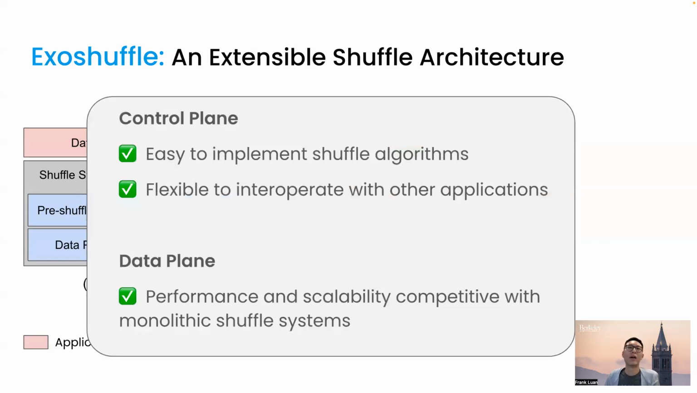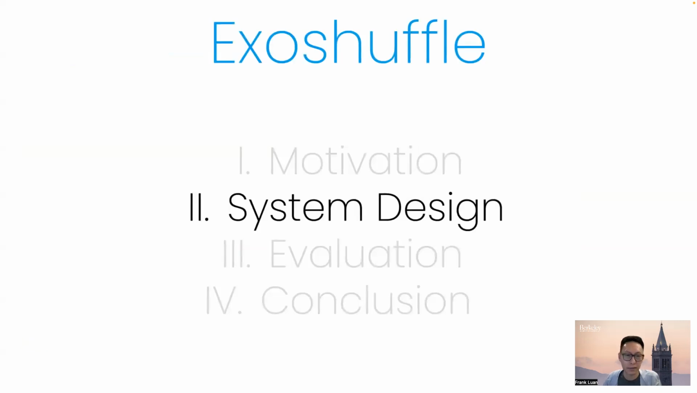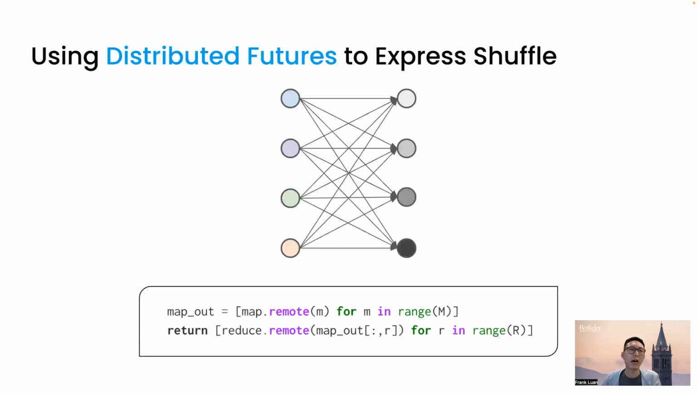In this preview of the talk, we will show you how the control plane, using the distributed futures abstraction, makes it easy to implement new algorithms and is also flexible enough to interoperate with other applications through fine-grained pipelining. There has been work on distributed data processing implemented on future systems, but their performance has been lacking. We will show that with Exoshuffle, this decoupled architecture can still provide performance and scalability that is competitive to specialized shuffle systems. So now let's talk about system design. We will show you how we can use distributed futures to express shuffle.